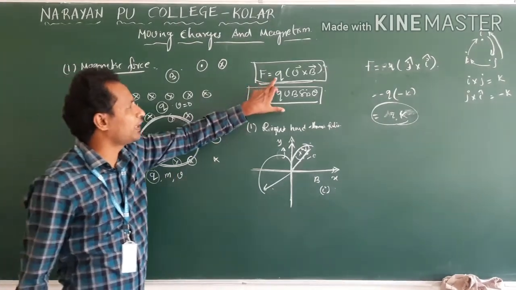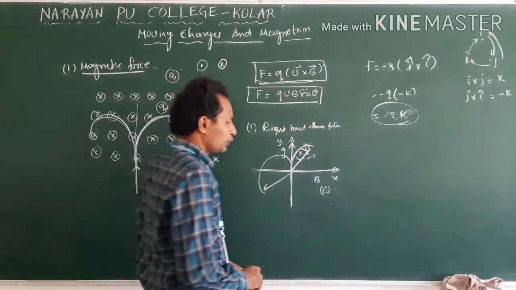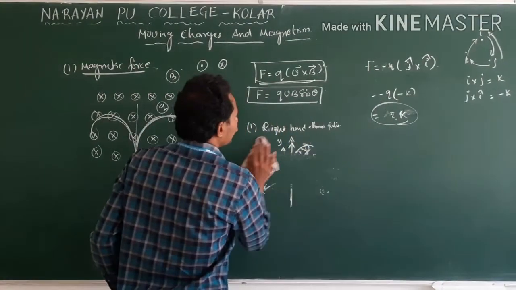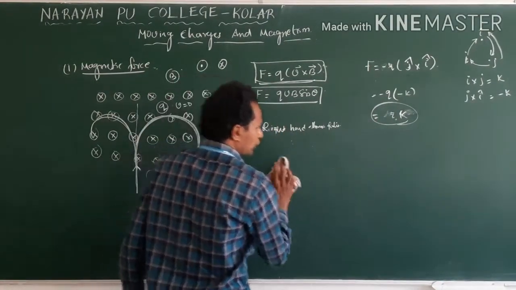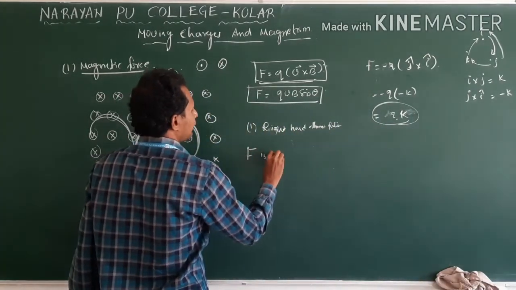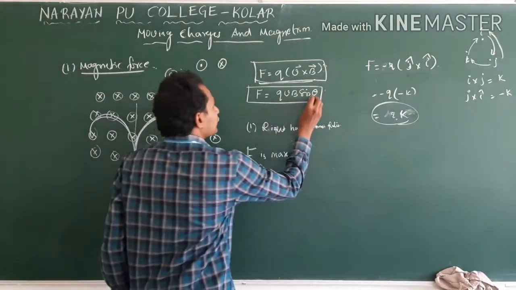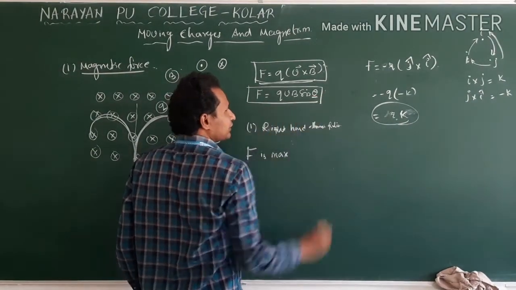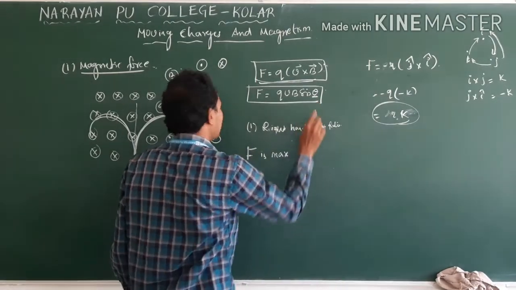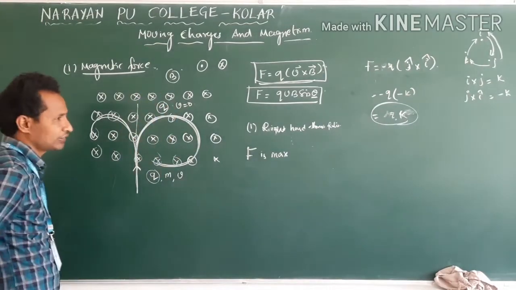Clear? Now it depends on velocity and field. When will the force be maximum, and when will it be minimum? Here we take theta. Theta is the angle between field and velocity.